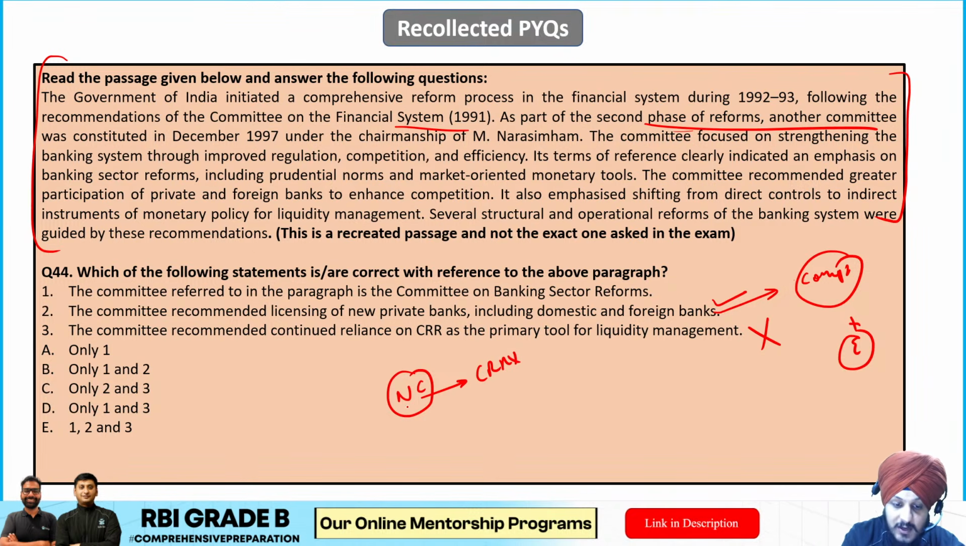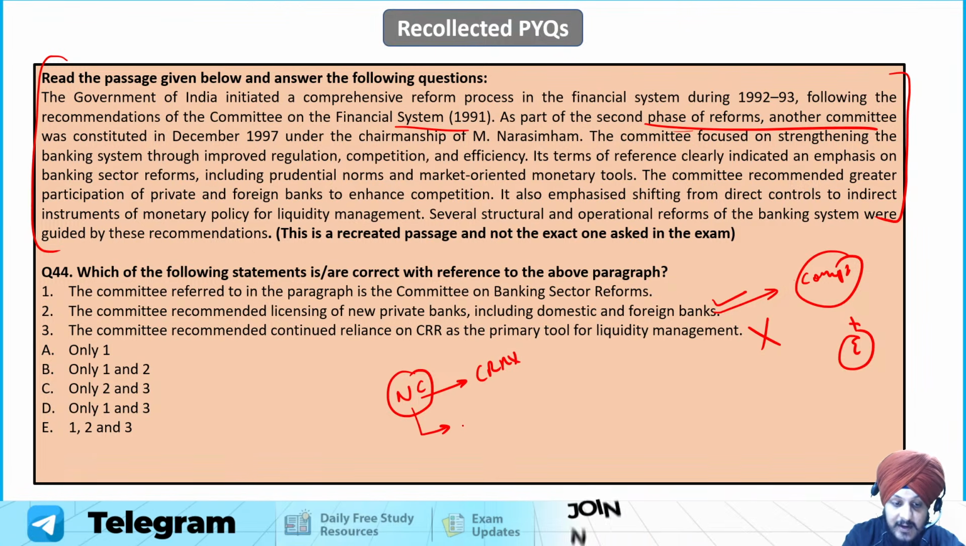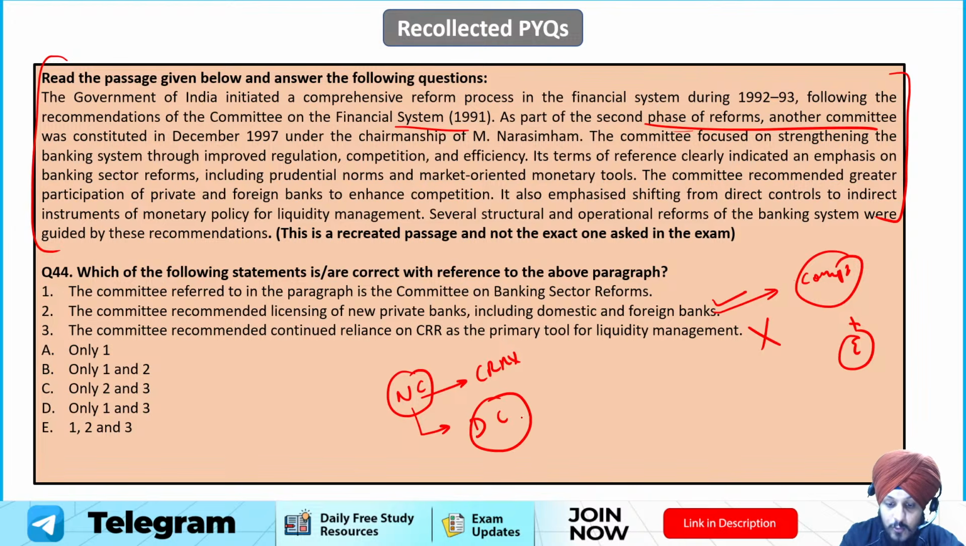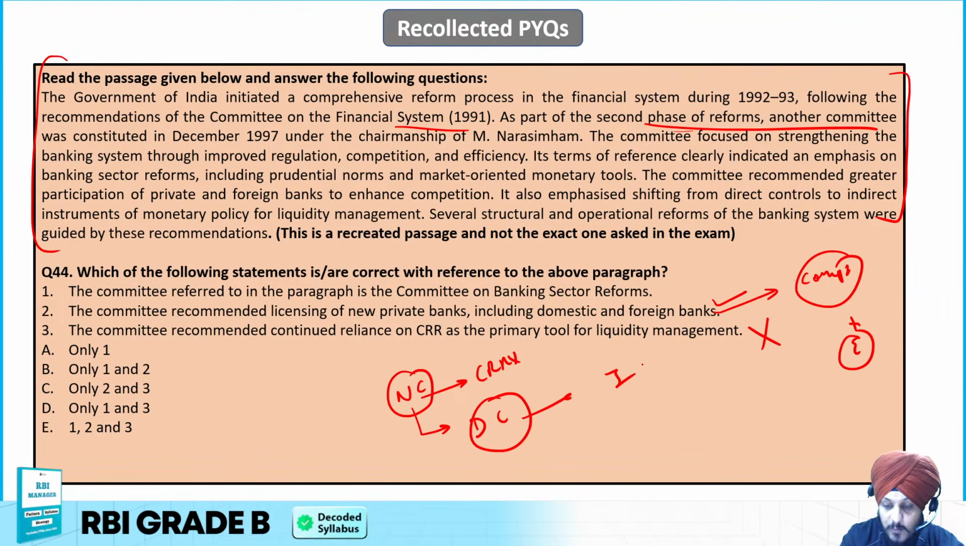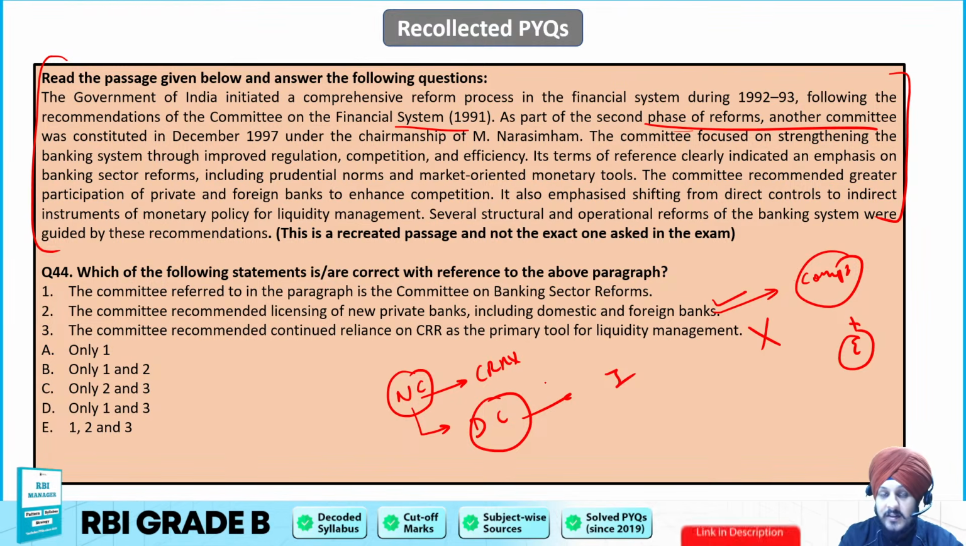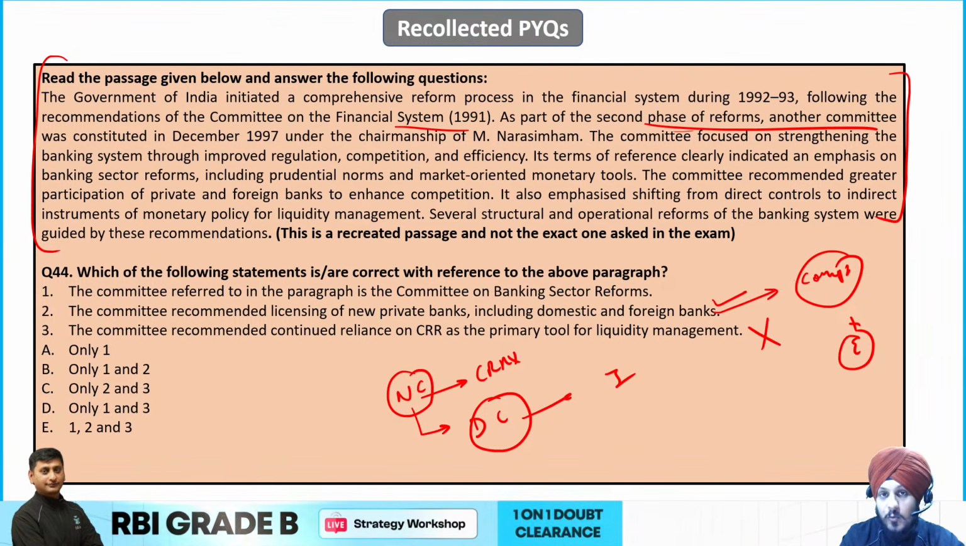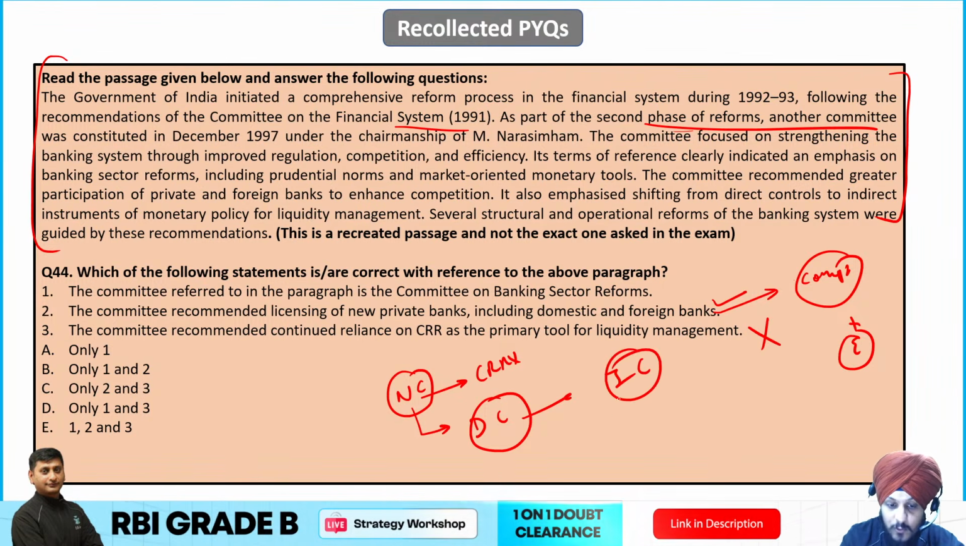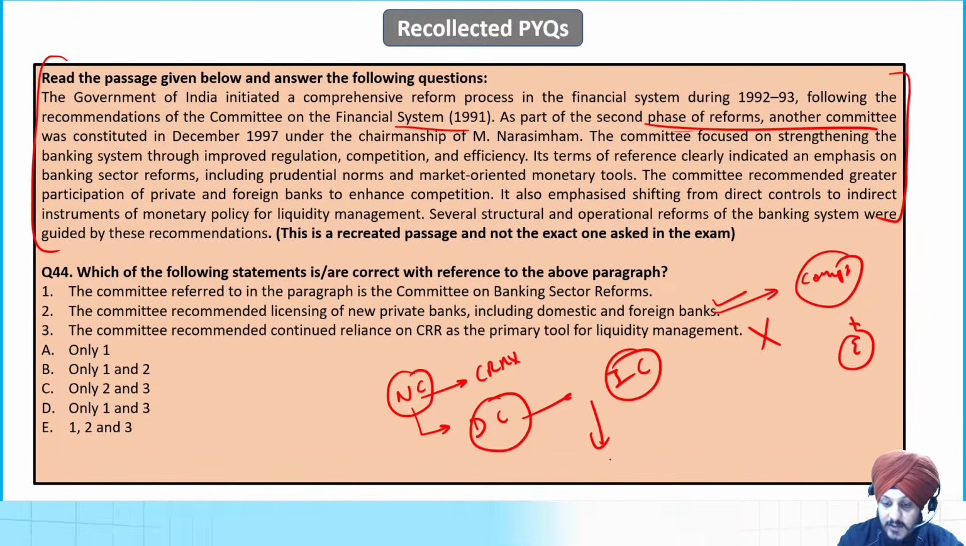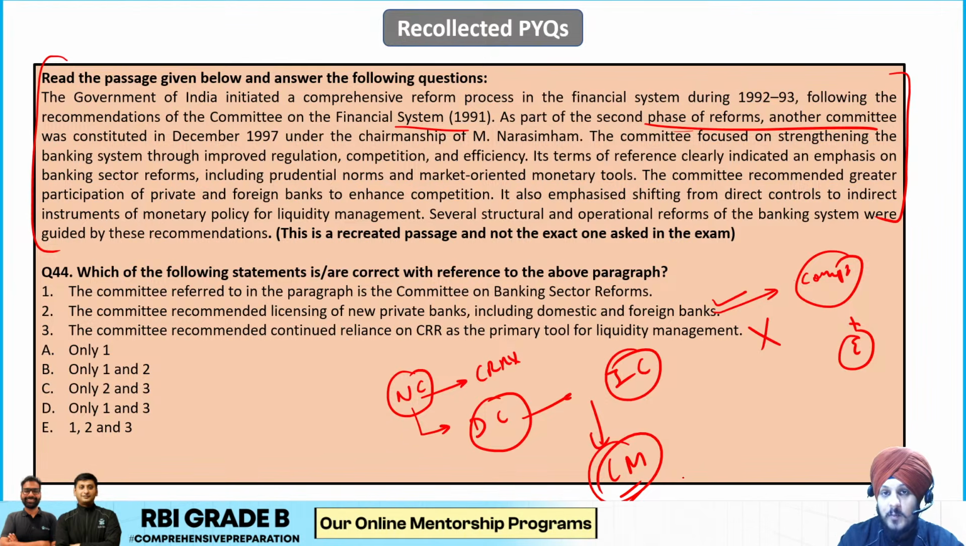Why is it so? Because if you see the intent behind the Narasimhan Committee, it emphasized shifting from direct control to indirect monetary policy instruments. You know about the direct and indirect instruments that are there as a part of monetary policy. So it basically emphasized that we need to move away from direct control to indirect control when it comes to the monetary policy instruments, when it comes to liquidity management as a part of the money supply.